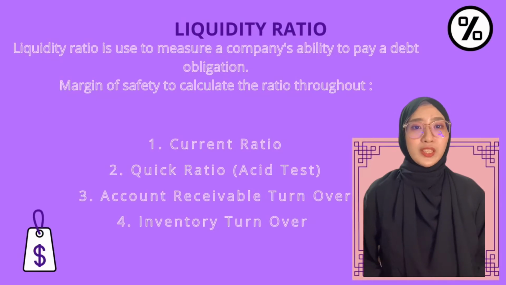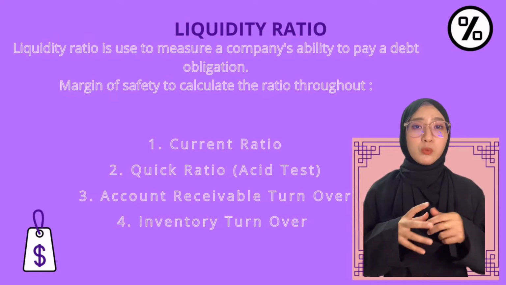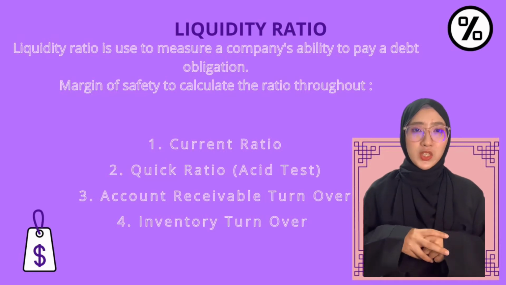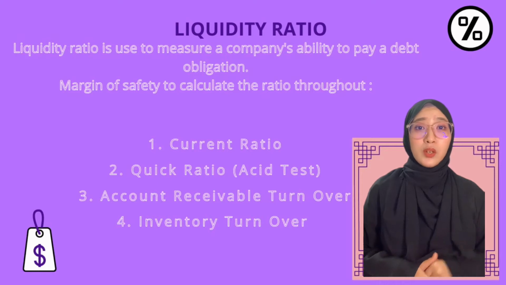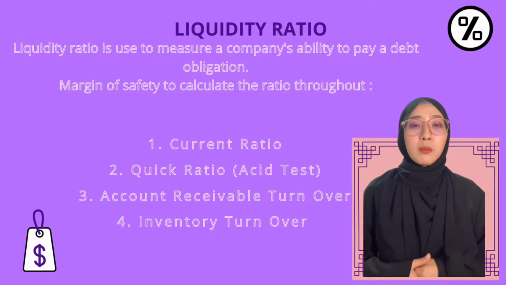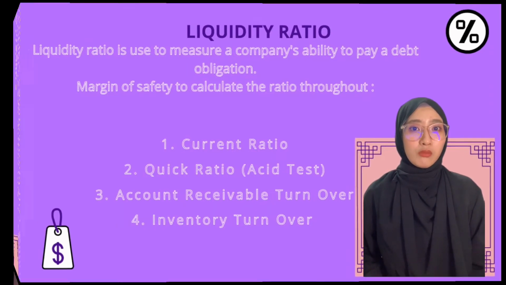I choose liquidity ratio to analyse because liquidity ratio is used to measure a company's ability to pay debt obligations. I will calculate the ratios throughout: number 1, current ratio; number 2, quick ratio; number 3, account receivable turnover; and lastly, inventory turnover.